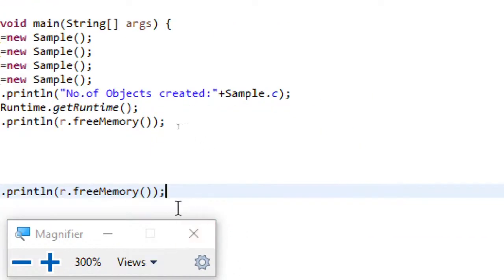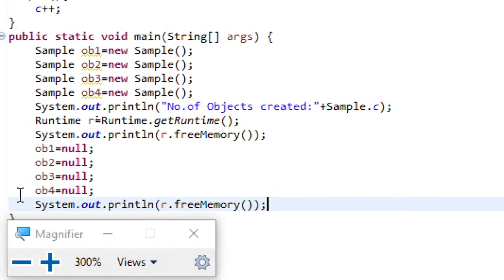And now I just want you to think of the output, what it will be. Now observe carefully here. What I have done is, I have just created 4 objects, and after creating 4 objects, I have just displayed the number of objects that were created, and it correctly returned 4.